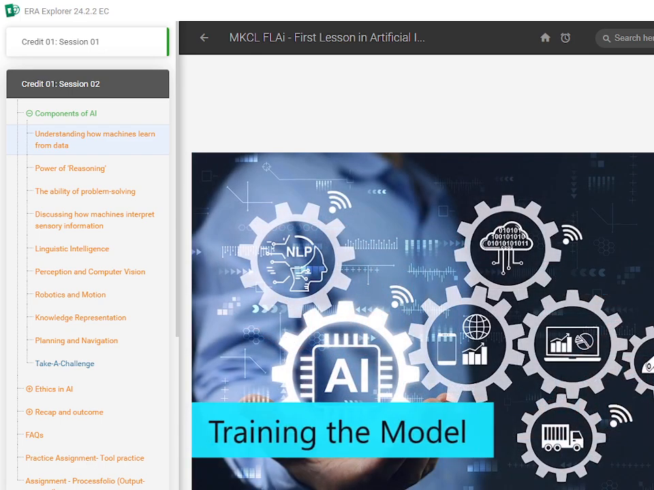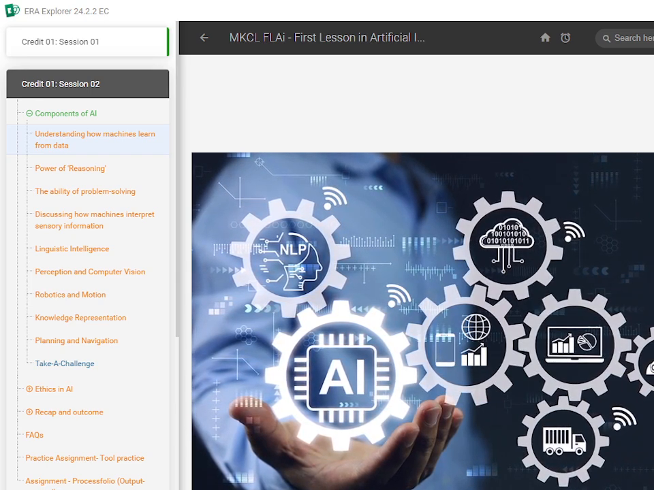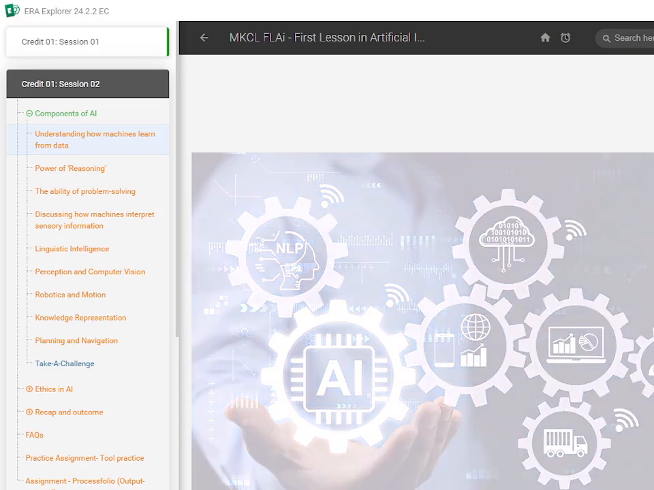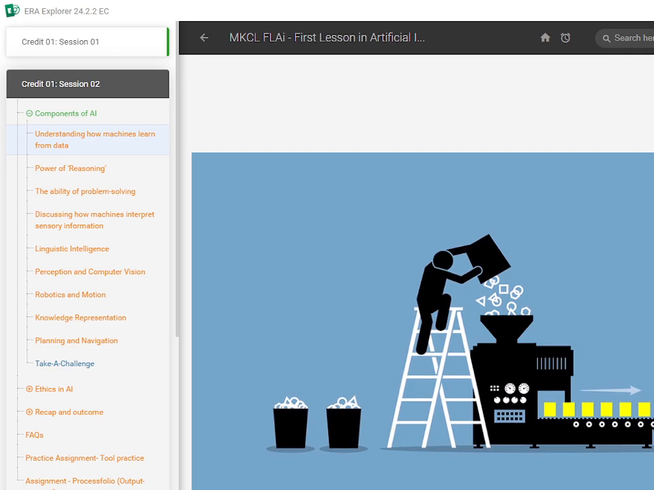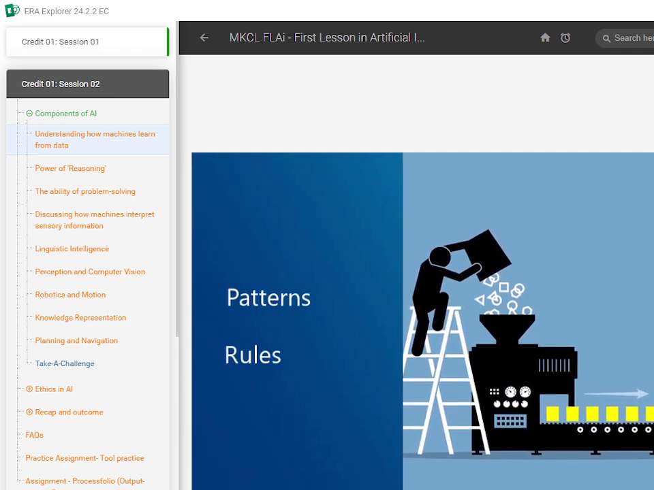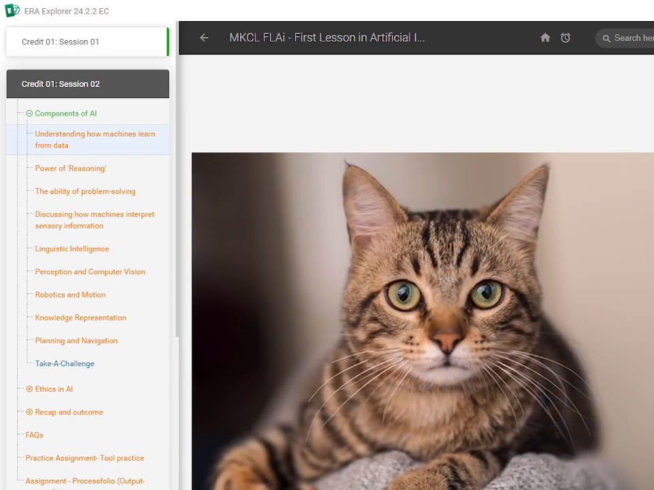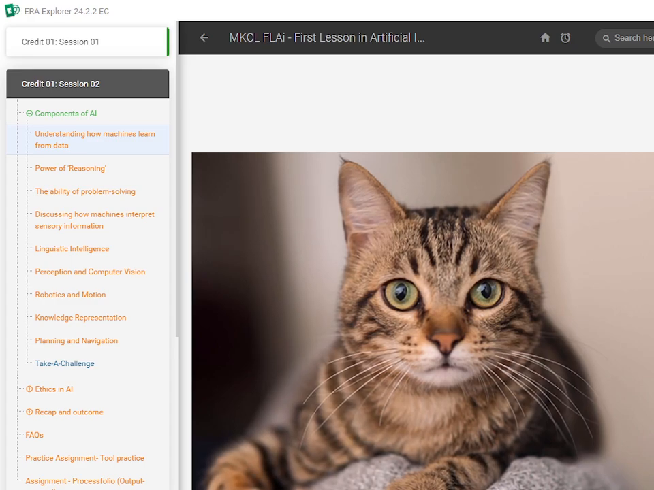Step 4. Training the model. Now comes the exciting part: training. This is when the machine learns from the data. We feed the data into the model, and the machine uses it to learn patterns and rules. For example, it might learn that cats have pointy ears, soft fur, and say meow.